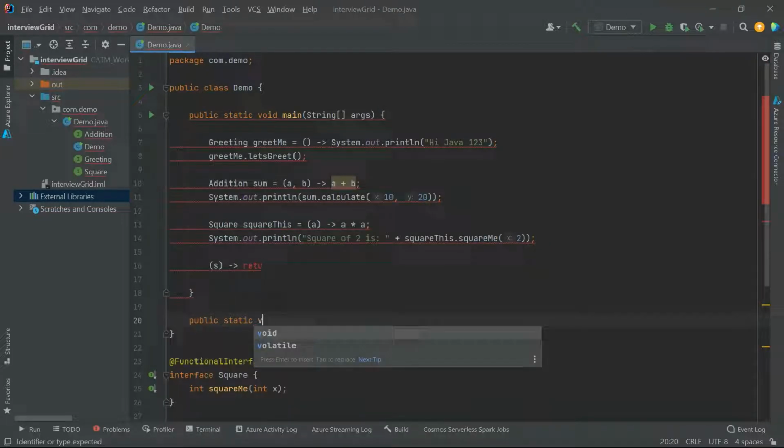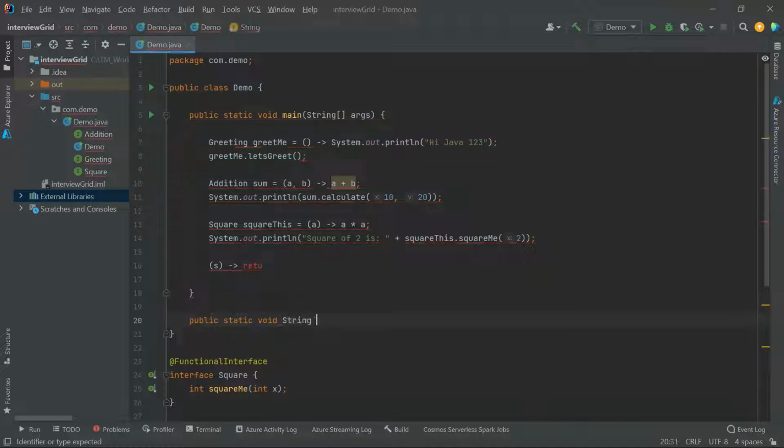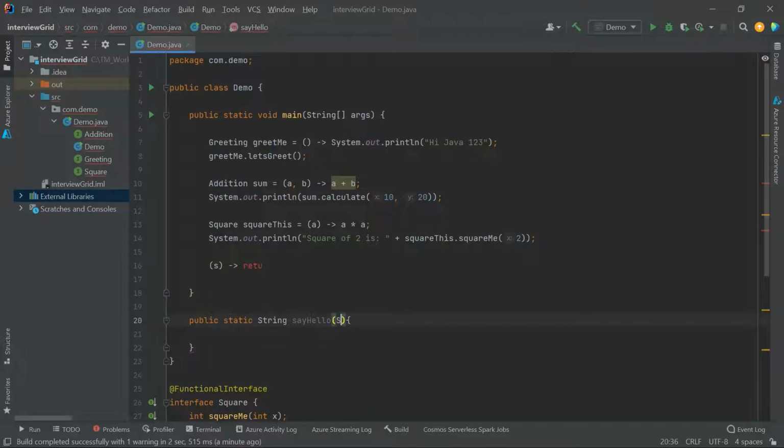Next, static void. Let it return a string. This will not be void. Let it take a string. Let it return a string. Say hello method. It will take a string str. Now return me hello plus str. Right? So this is a method which takes in a string and returns me a string. Okay. So how to convert this now?